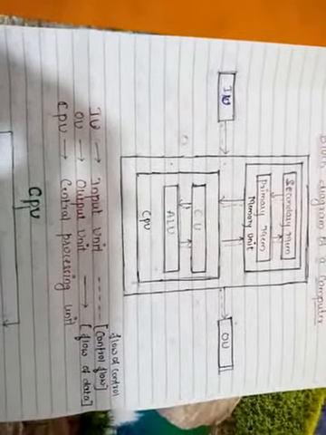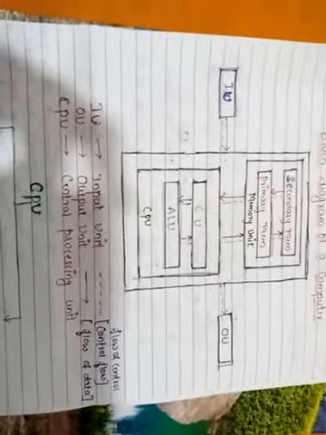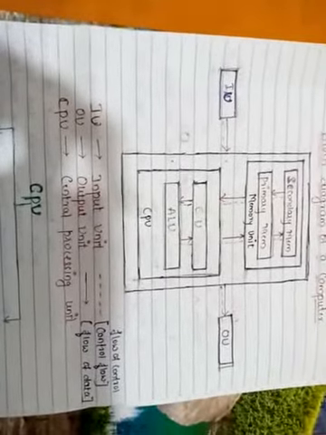So in between these two, in the center of these two, whatever processing takes place, takes place in the ALU or in the CPU. That's why, in between our raw data and our processed data, that is in between input and output, whatever is present is central processing. So it has been called a central processing unit.